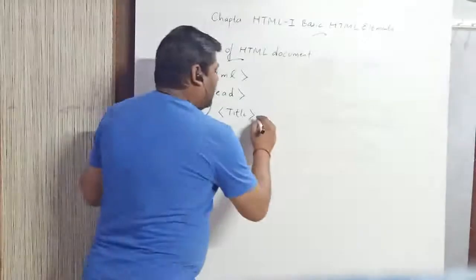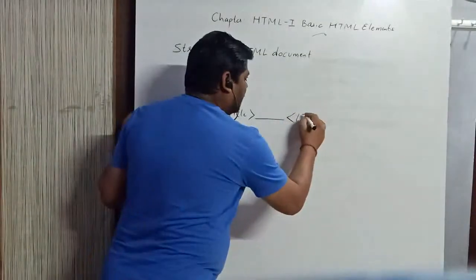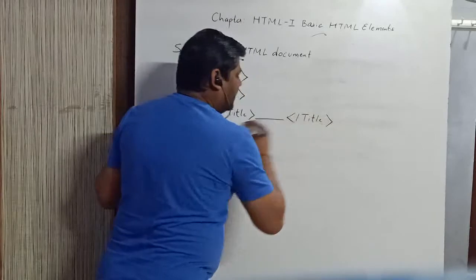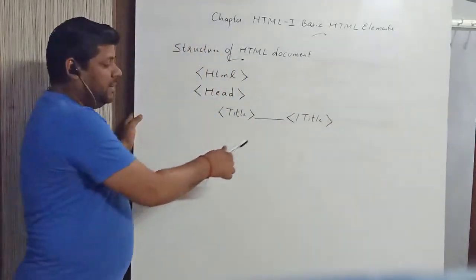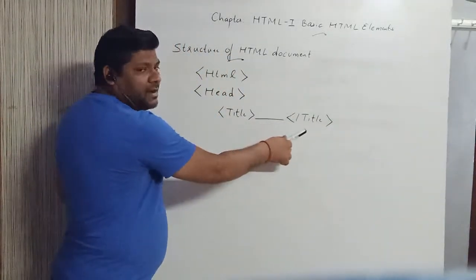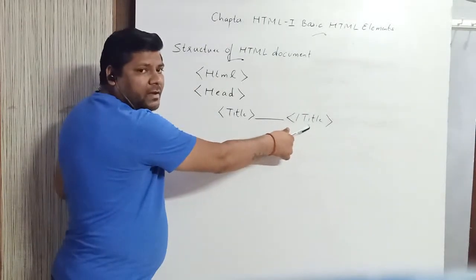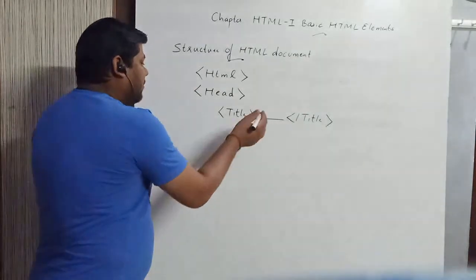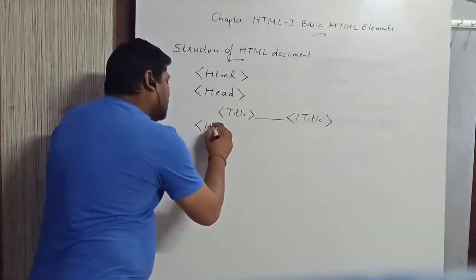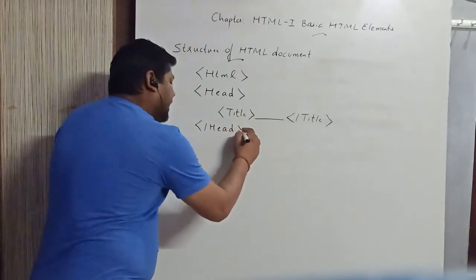Okay, we can provide any title here for the document, and then we can close the title tag. See, it is a concept of container element, because we have closed the title tag after we have used it. Now the work of the head tag is also over, so we can also close the head tag.